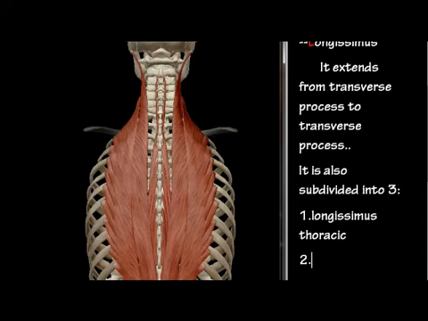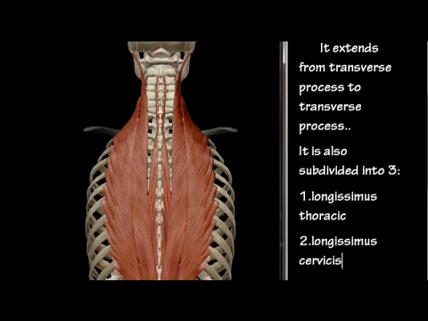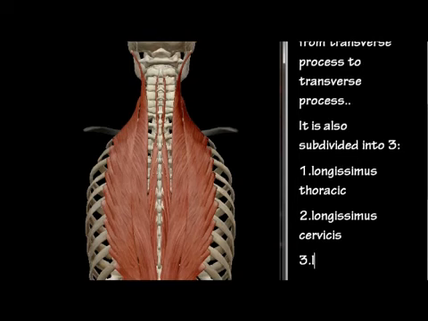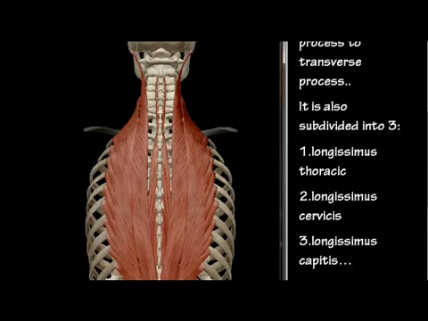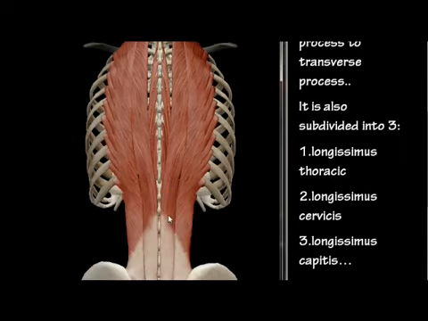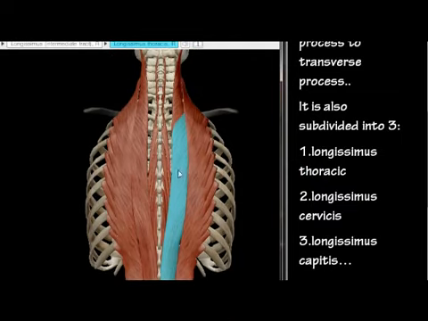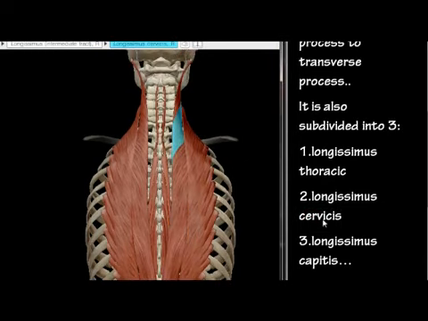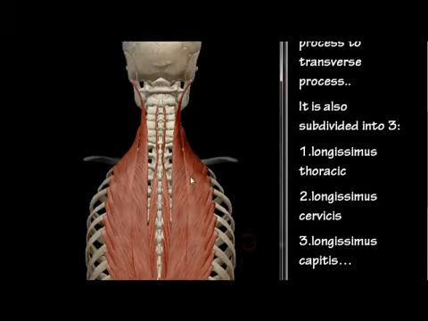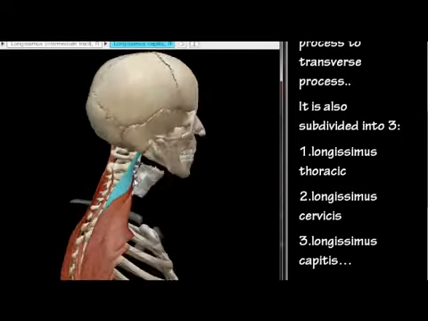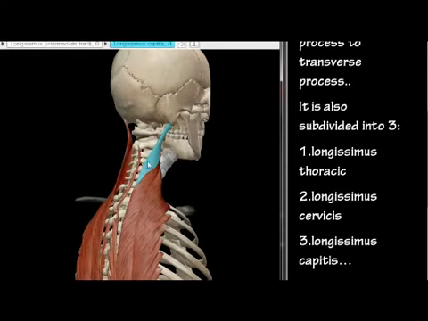It is also subdivided into three groups of muscles: longissimus thoracis, longissimus cervicis, and longissimus capitis. Longissimus thoracis is inserted by rounded tendons into the tips of the transverse processes of the thoracic vertebrae. Longissimus cervicis is inserted into the cervical transverse processes. Longissimus capitis is inserted into the posterior margin of the mastoid process.